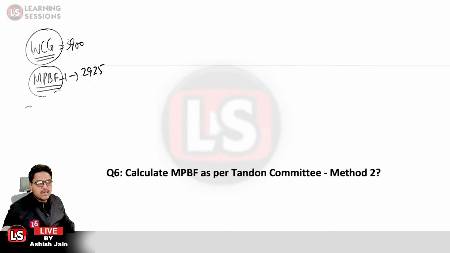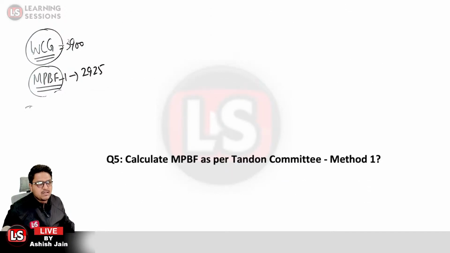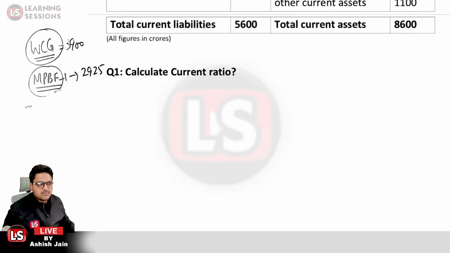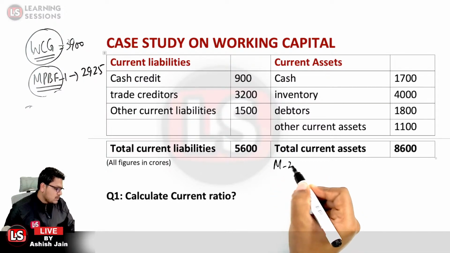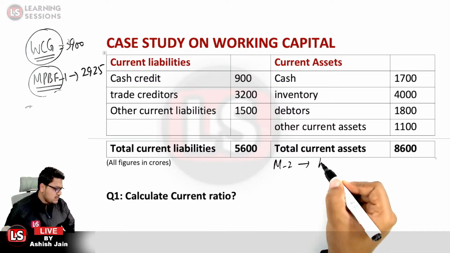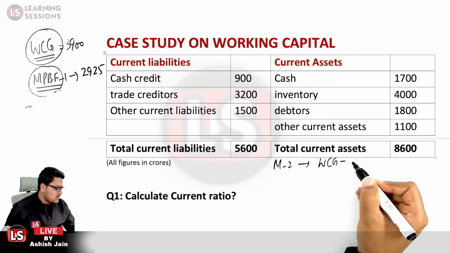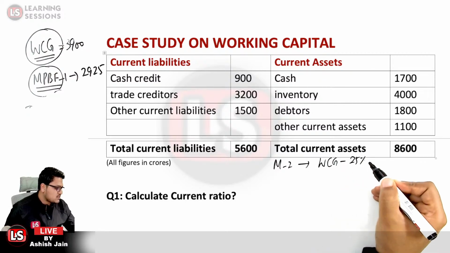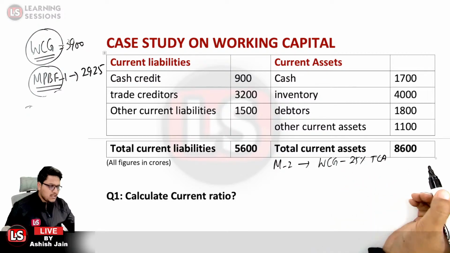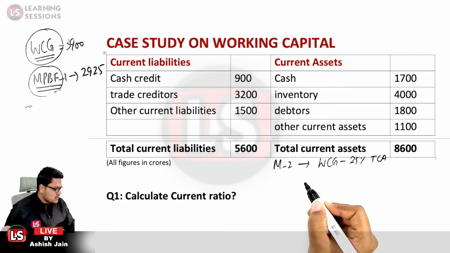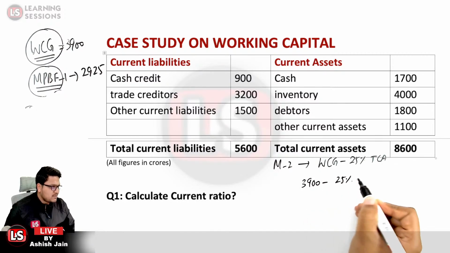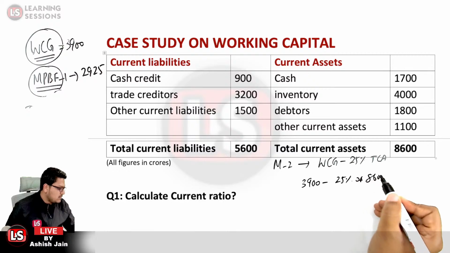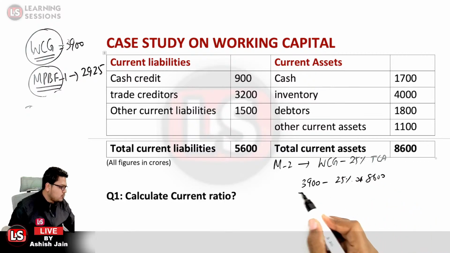It says calculate MPBF as per the Tandon Committee method 2. So as per the Tandon Committee method 2, the maximum amount which can be sanctioned is WCG, working capital gap, minus 25% margin of the total current assets. So WCG we calculated to be 3,900, minus 25% of 8,600. That is the total margin that is to be contributed by the borrower.